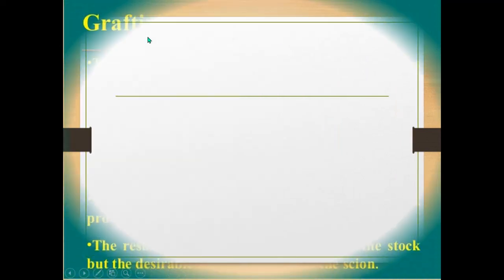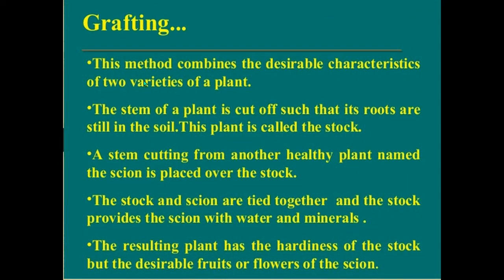Now the next method is grafting. This method combines the desirable characters of two varieties of a plant. In this method we combine two varieties of plant. The stem of a plant is cut off and its roots are still in the soil. This plant is called the stock, and another stem is cut from another healthy plant, which is named the scion, and is placed over the stock.